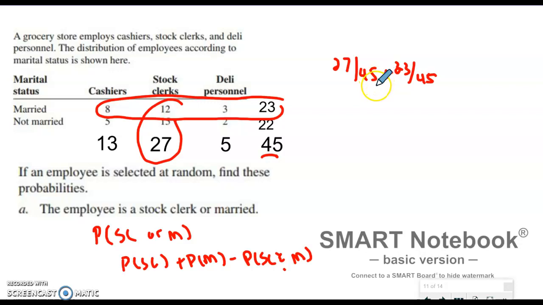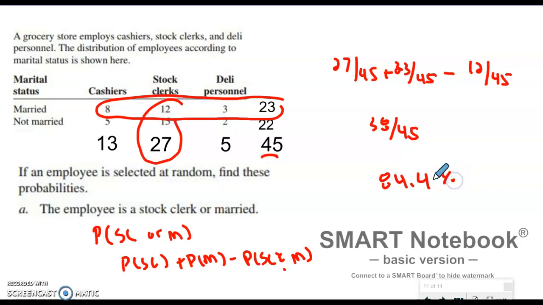So it can't happen. It can't be more than 100. You have to subtract the overlap, which is 12. There are 12 people that are counted twice. So if I look at that, 27 plus 23 is 50 minus 12 is 38 out of 45. If I look at 38 over 45, that is 84.4%.